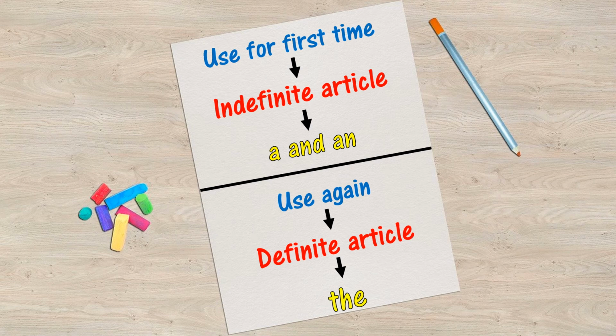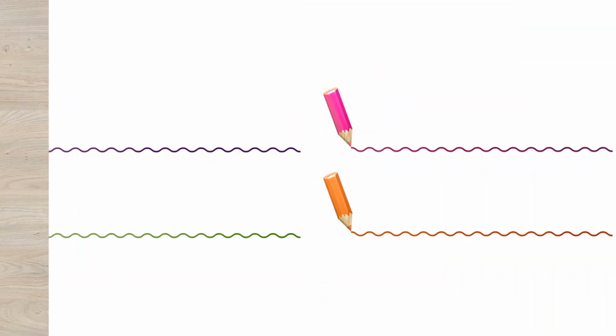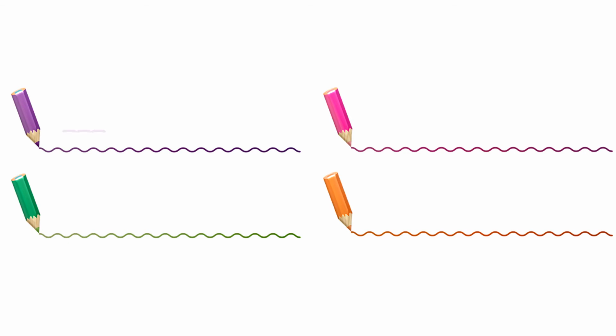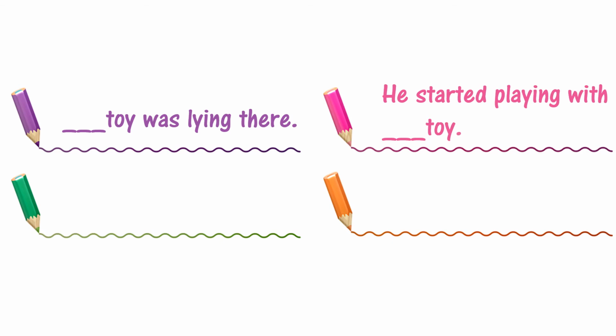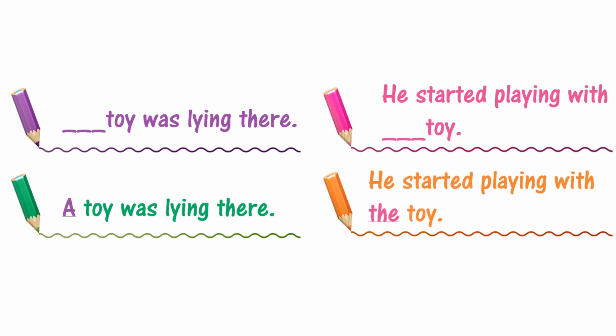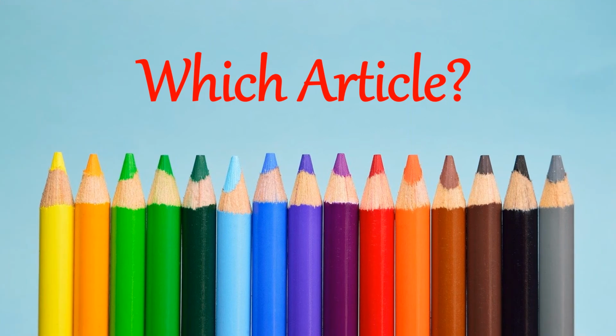Now, can you fill the blanks of these two sentences for me, children? Dash toy was lying there. He started playing with dash toy. Alright. A toy was lying there. He started playing with the toy. Well done, children. I hope you have understood. So now let us take few more sentences to practice.